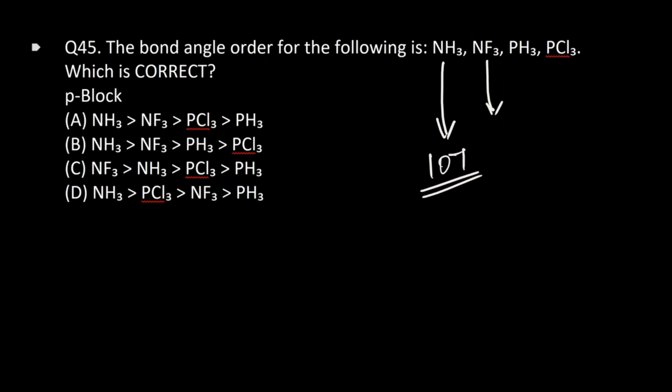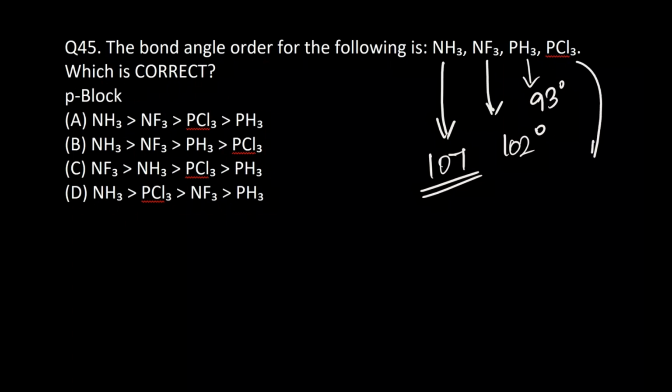So the repulsion between bond pair and bond pair will be less in case of NF3. So what is the bond angle? That is 102. If you take phosphine, bond angle is around 93. Why is it so? Because phosphorus is large and it almost uses the p orbitals for bonding. So it will have a very small bond angle